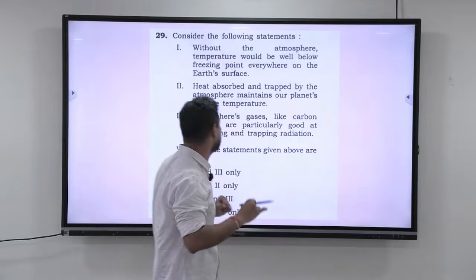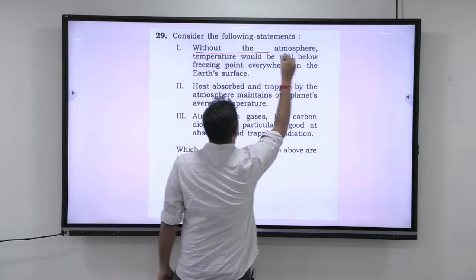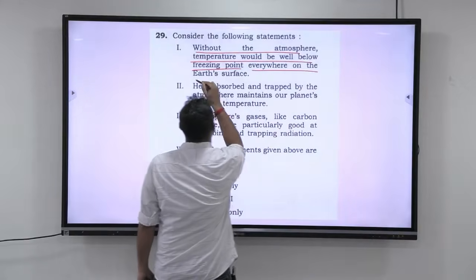Okay, let us look at this question. Let me read out the question first. Consider the following statements. Without the atmosphere, temperature would be well below freezing point everywhere on the Earth's surface.